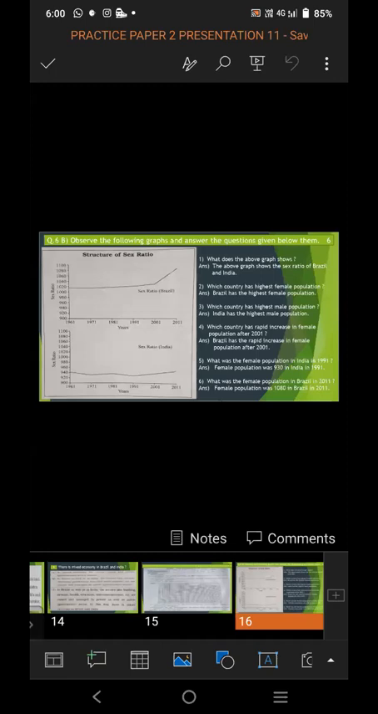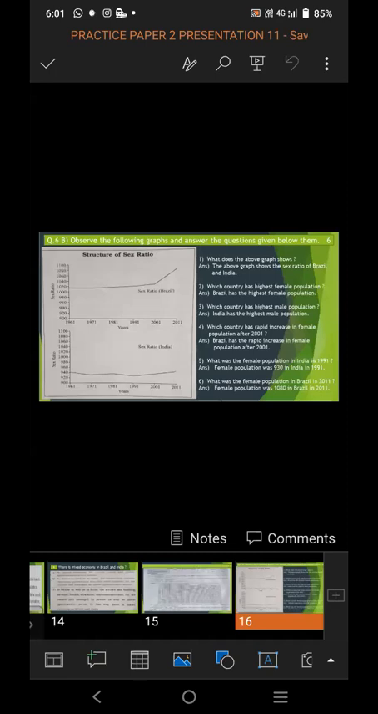First question, what does the above graph show? So before attempting the question, first carefully see the graph, study it properly, and then attempt. What does the above graph show? The above graph shows the sex ratio of Brazil and India. In the graph, the heading is also given. You can see the sex ratio. Means the graph indicates the sex ratio of Brazil and India.